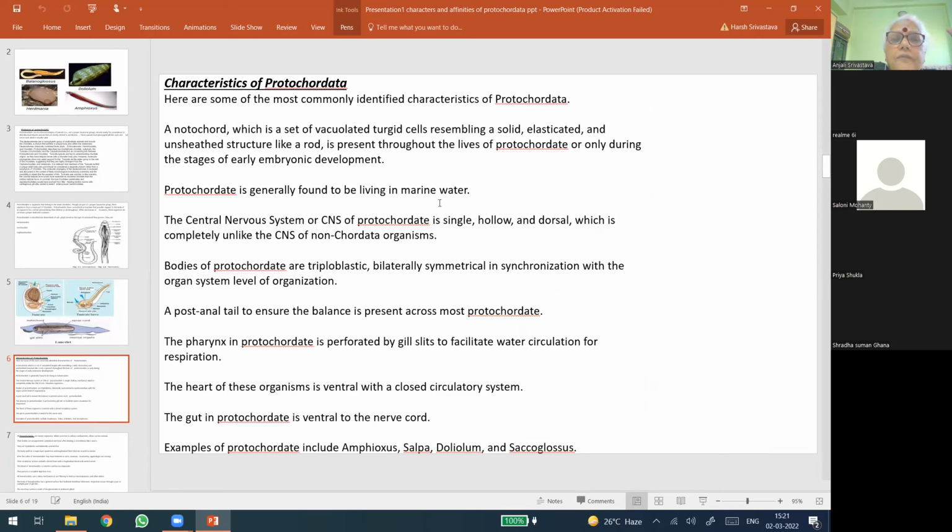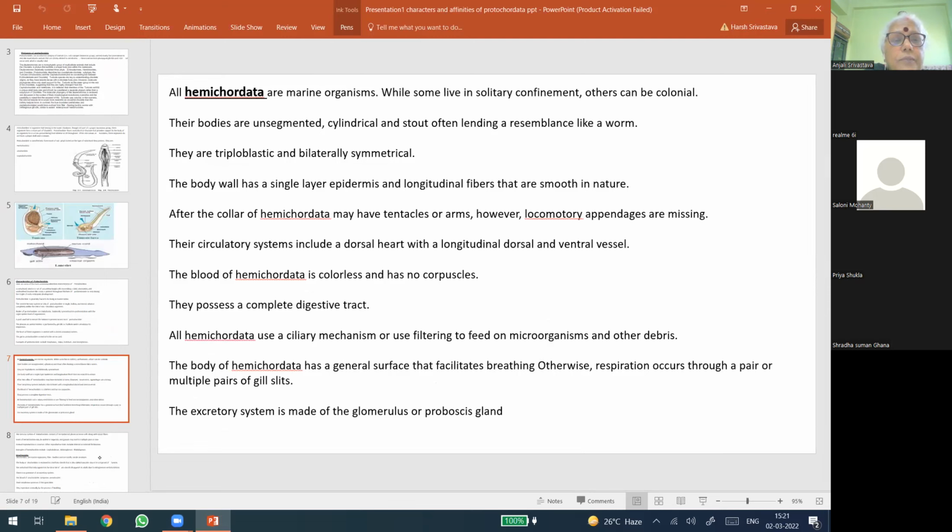Then Protochordata are generally found living in marine water. The central nervous system of Protochordata is single, hollow, dorsal, which is completely unlike the central nervous system of non-chordata. Bodies are triploblastic, bilaterally symmetrical, with an organ system level of organization. A post-anal tail is present to ensure balance across most protochordates. The pharynx in protochordates is perforated by gill slits to facilitate water circulation for respiration. The heart is ventral with a closed circulatory system. We have seen open and closed circulatory systems many times.